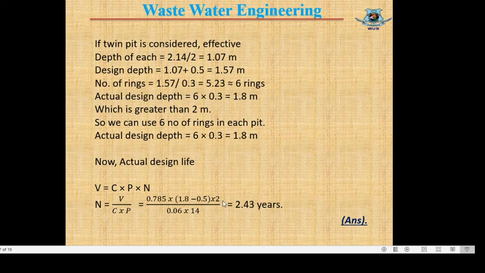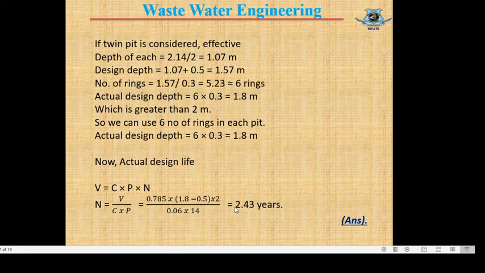For two pits, the total depth will be 1.8 minus 0.5, times 2. So this is the volume, cross-sectional area times depth of pit, divided by C times P. C equals 0.06 and P equals 14, the number of persons. So actual design life is 2.43 years, and in our question it was stated that design life cannot be less than 2 years.